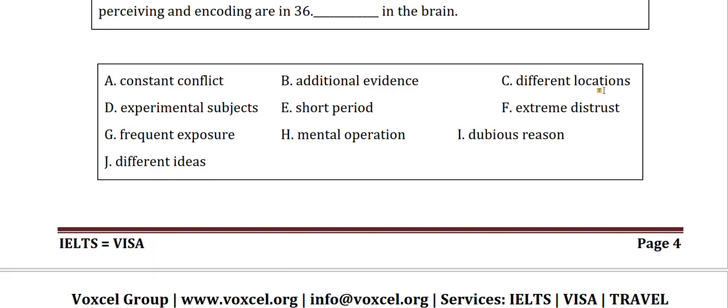Different locations, easy words. Experimental subjects, so here subjects may refer to people on whom some experiments are being done. Short period. Extreme distrust, so we are not trusting anything, to quite an extreme level. Frequent exposure, mental operation, dubious reason, different ideas. So they are quite simple words. There is nothing too complicated about this.